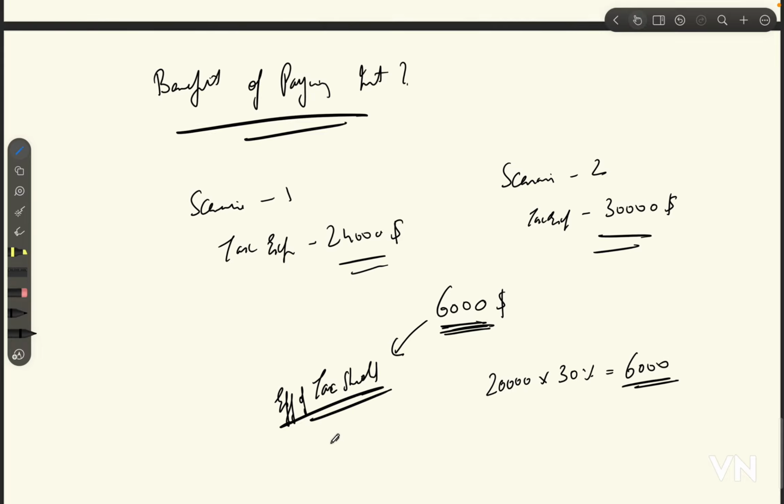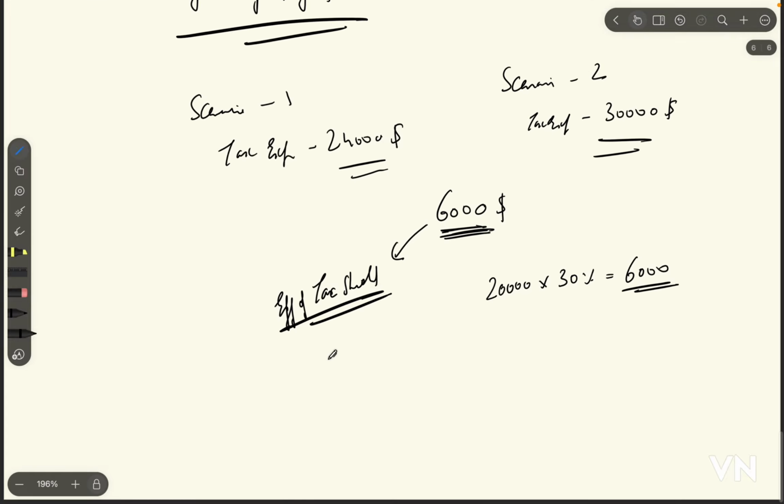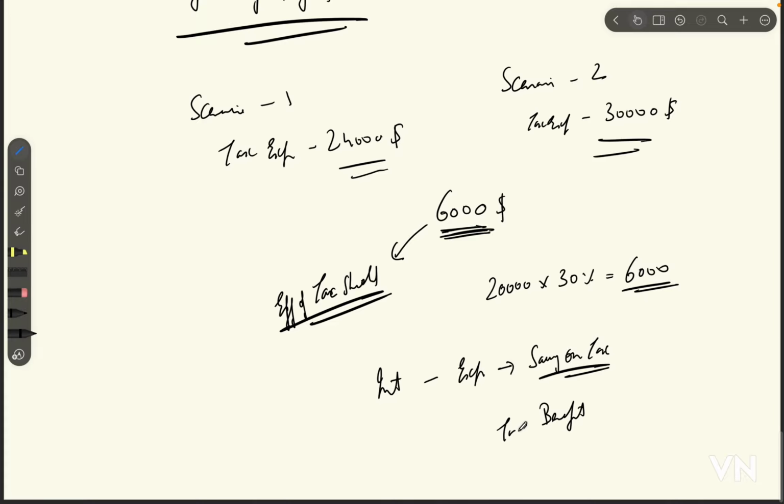So in short, whenever the company is paying interest, interest is considered an expense, and on that expense the company will be saving on the tax part. Basically the company is getting a tax benefit, and that tax benefit is called the tax shield, which is $6,000.